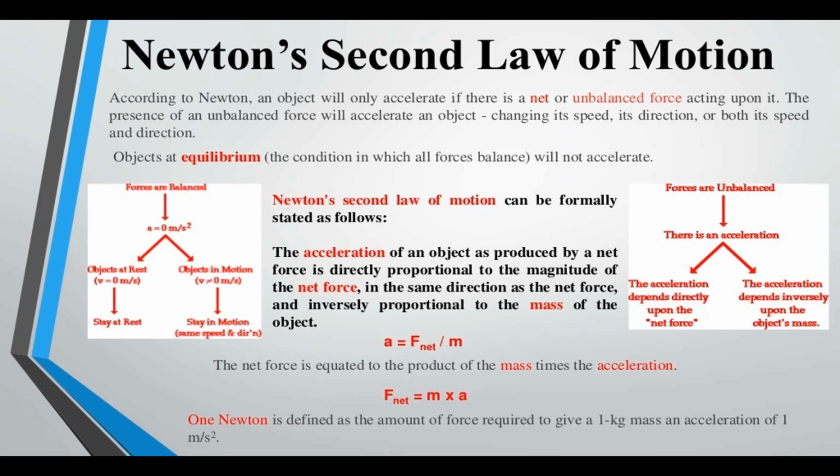Then the acceleration of the object as produced by the net force is directly proportional to the magnitude of the net force, in the same direction as the net force, and inversely proportional to the mass of the object. So acceleration is equal to net force upon mass, and the net force is equal to the product of mass times acceleration. So the net force is equal to mass times acceleration, and 1 Newton is defined as the amount of force required to give a 1 kilogram mass an acceleration of 1 meter per second squared.